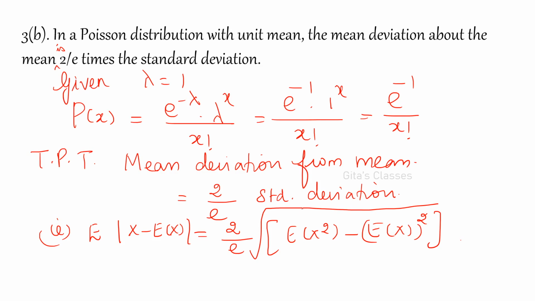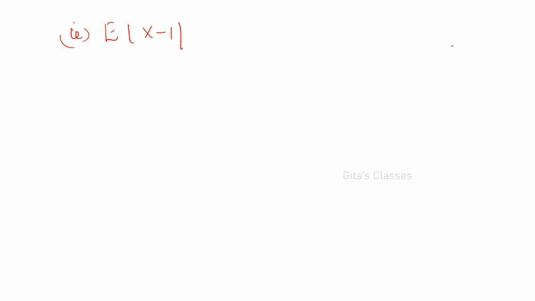The standard deviation is the root of variance. Variance is also lambda. We know that for a Poisson distribution both the mean and the variance are lambda only. So this is equal to 2 by e into root of 1.